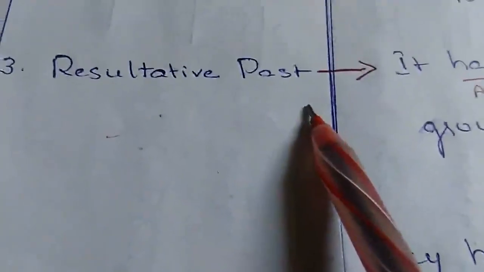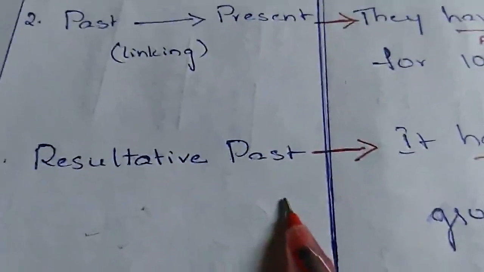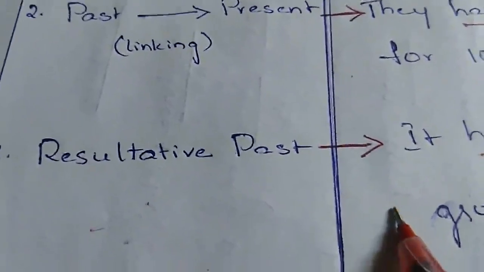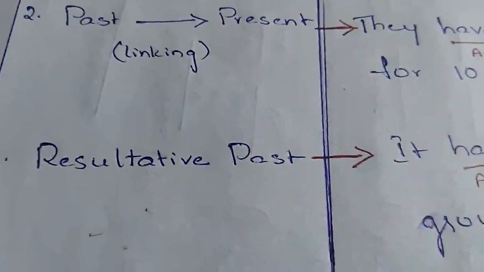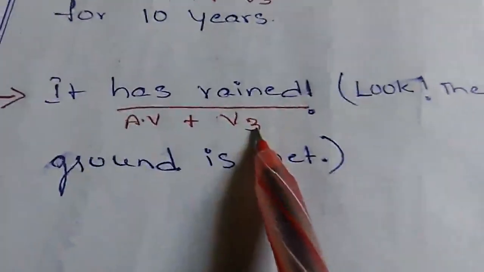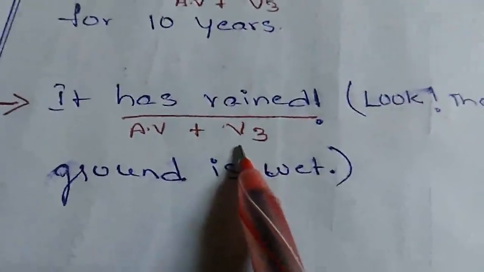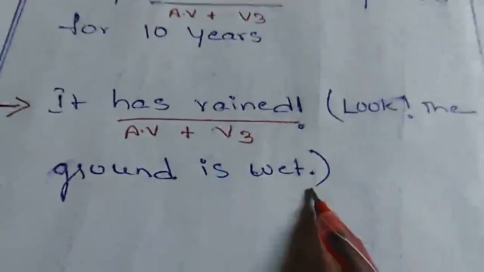Now, the third one is the resultative past. That means if something happened in the past and we can see the result of that action in the present, then we can keep such actions in present perfect tense. For example, it has rained. That means the action already happened, but we can see the result of the action: look, the ground is wet.